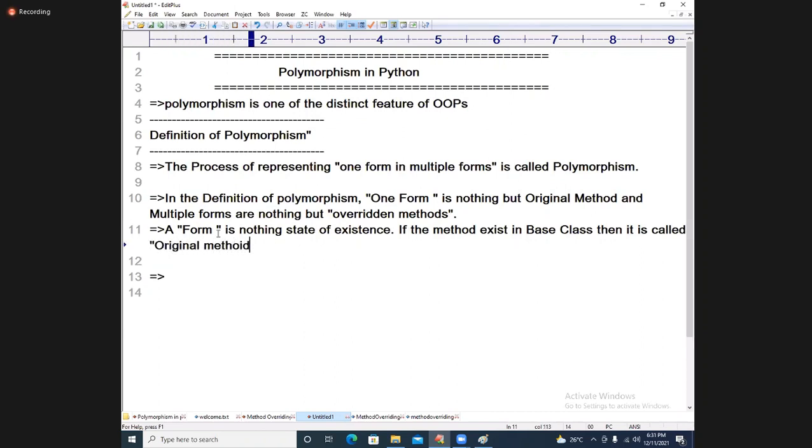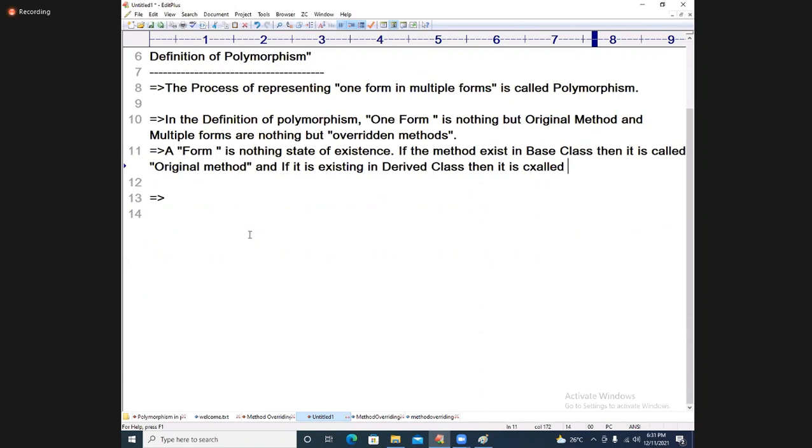And if it is existing in which class? Derived class. If it is existing in the derived class, then it is called what methods? Overridden methods.